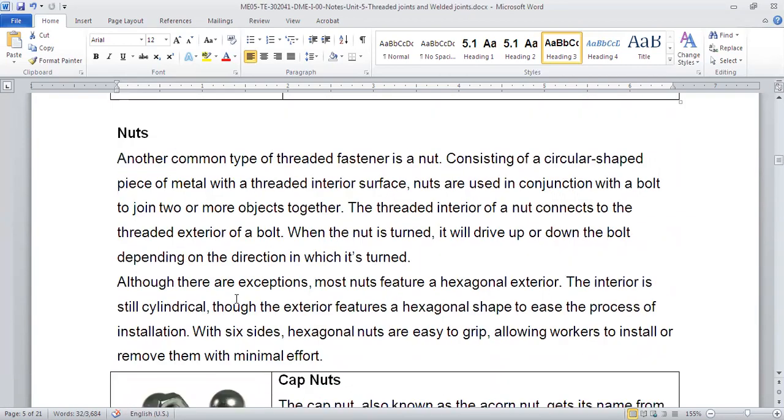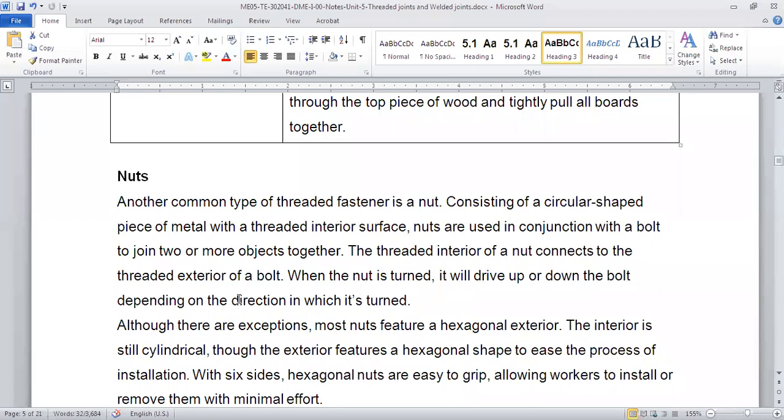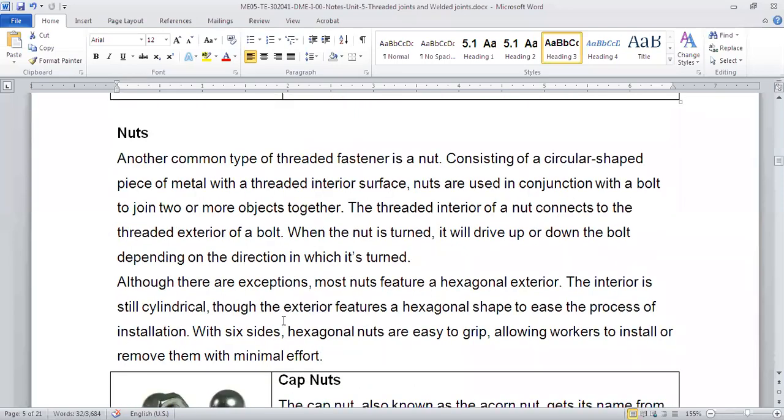Now we'll see nuts. Nuts means it has a hole in it, and the hole inside has thread in it. So with that thread, we'll have a matching bolt or screw, and we will tighten it. It's a circular piece of metal with a threaded interior surface. Okay.